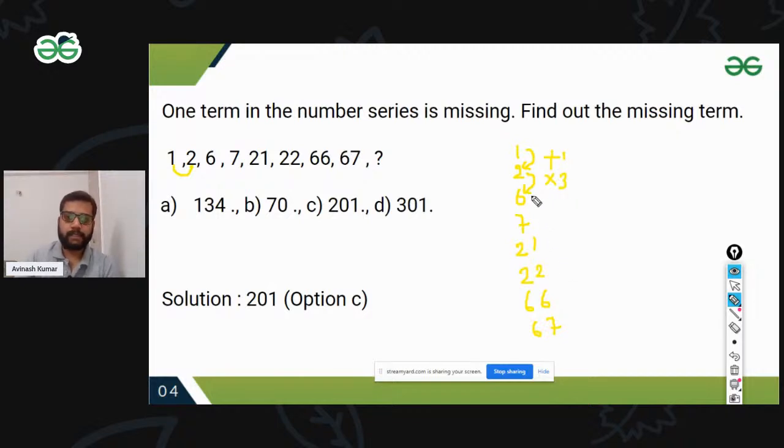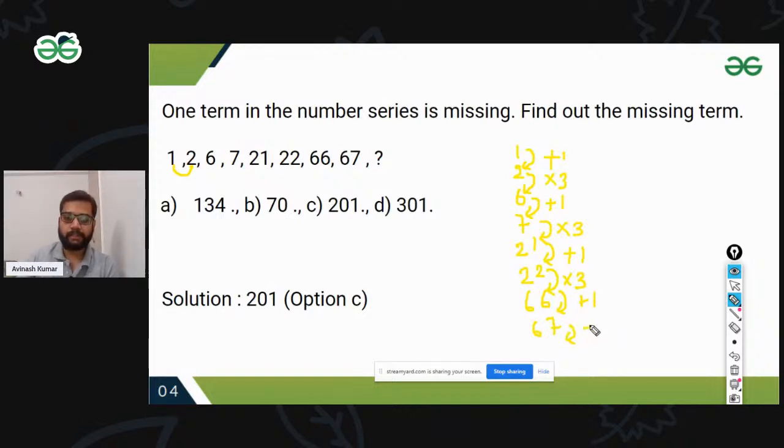Now check again. 6 to 7 is again a kind of addition: 6 plus 1 is 7. Again, it's multiplication by 3, giving 21. And again plus 1. And then again multiplication by 3. Again plus 1. What could be the next?